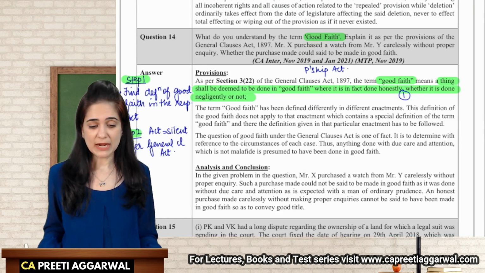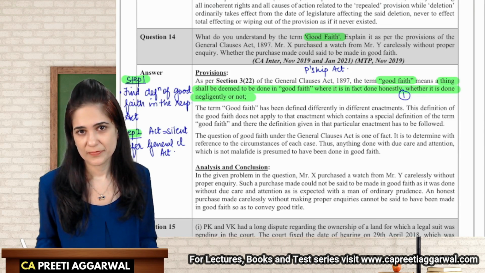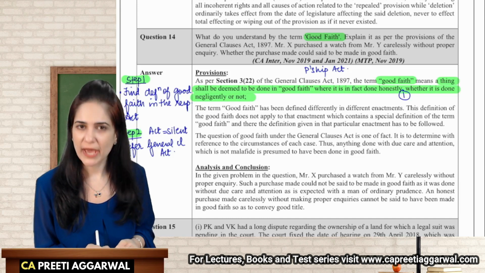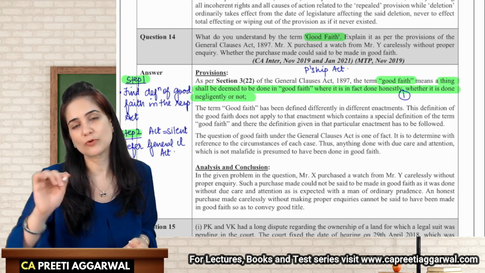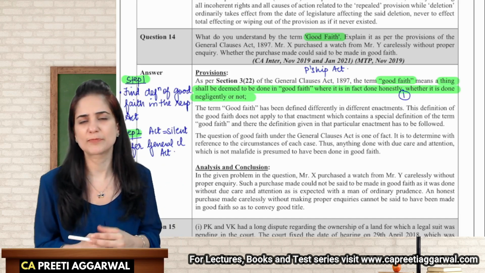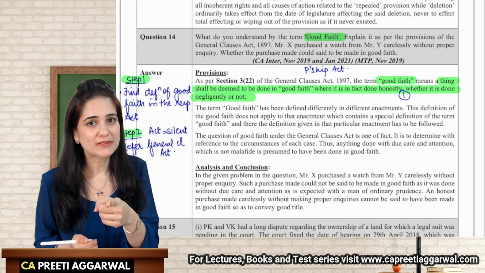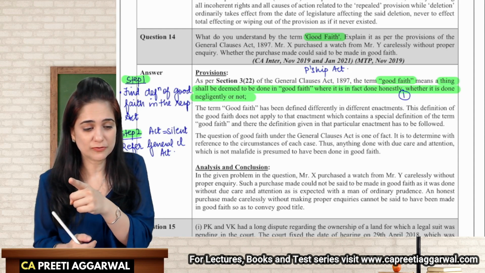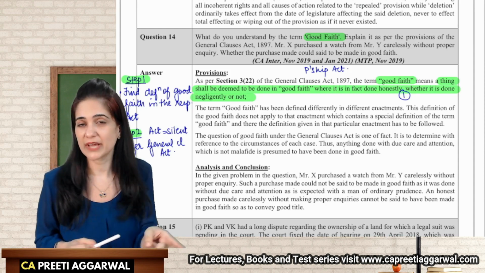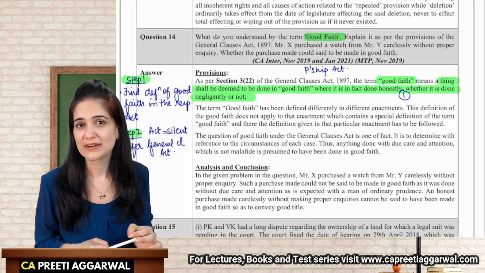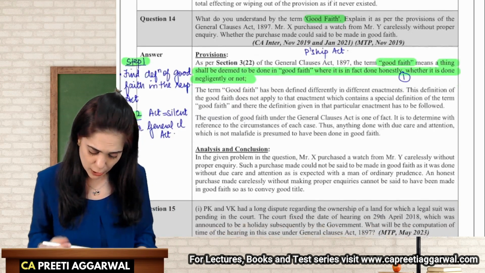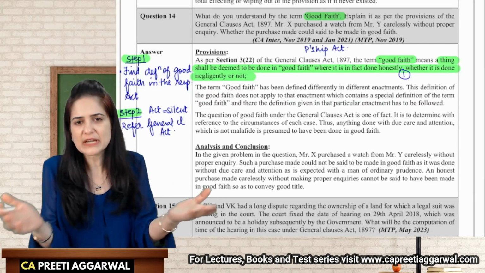But that cannot apply in all cases. Let's say, for example, that you were supposed to check certain documents before approving the purchase order. You did not check those documents. You thought everything was proper. That's not in good faith, because you were required to first do certain checks, and you did not do that. So in that case, it is not good faith. Good faith has been defined differently in different enactments.